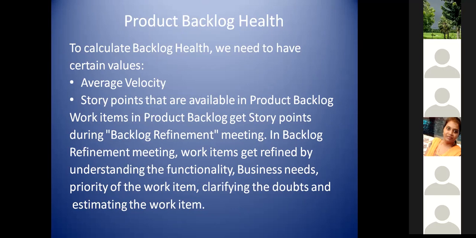Now, let's try to understand it one level up. Velocity should be calculated as an average, not from one instance. The reason is, as I mentioned, depending on my appetite level the number of idlis I consume is going to change, right? Similarly, every sprint the story point achievement by the team is also going to change. One sprint it may be 50, another sprint it may be 30, another 20, another 40.